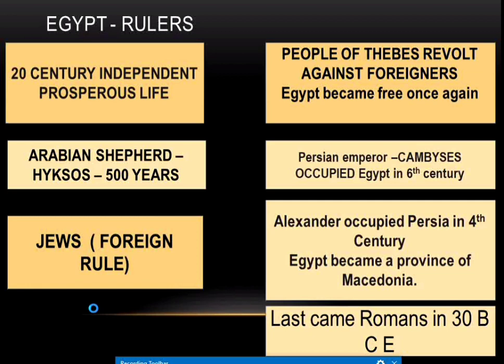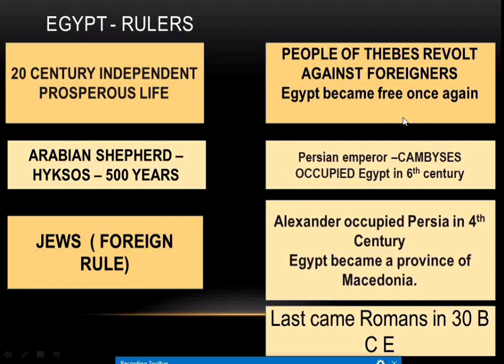After that, Jews started to control Egypt with the other foreigners too. Then the people of Thebes revolted against these foreigners who started to rule them. So once again Egypt became free, in 1700 BCE.